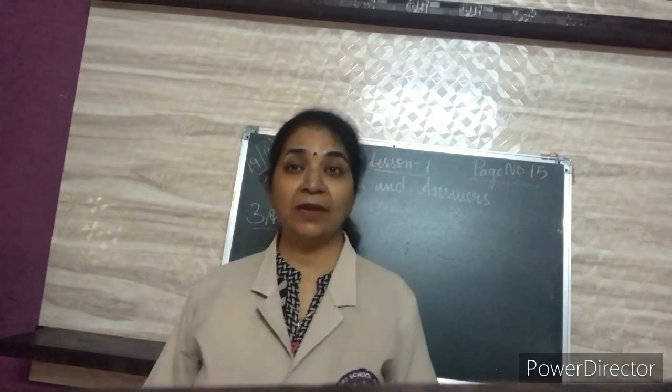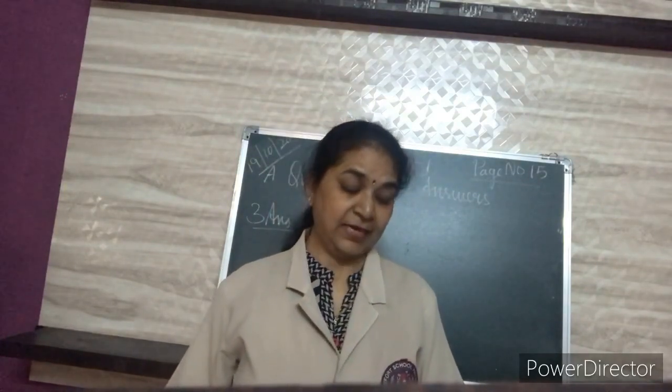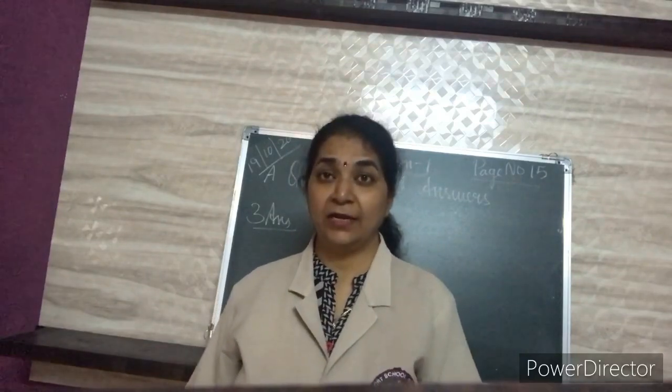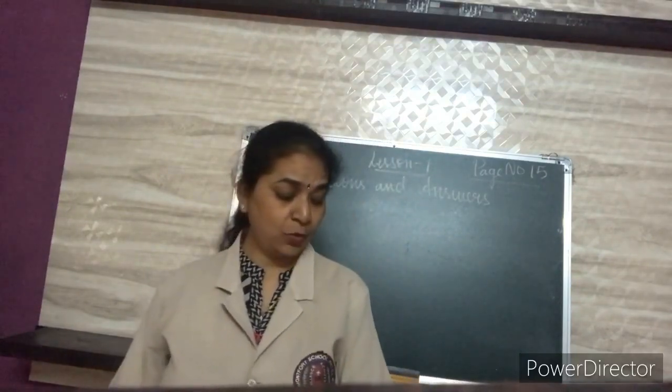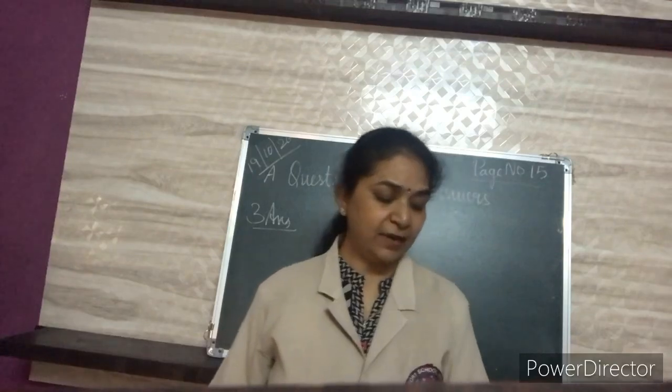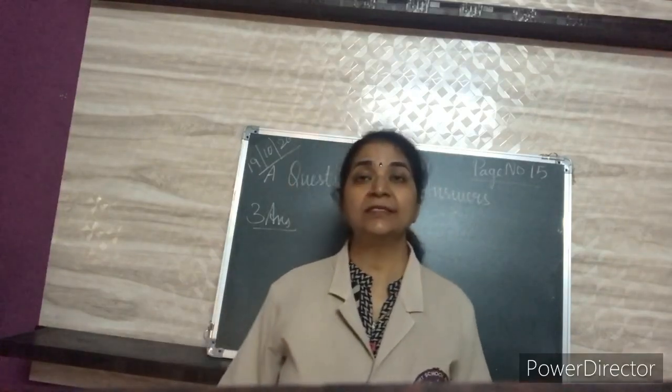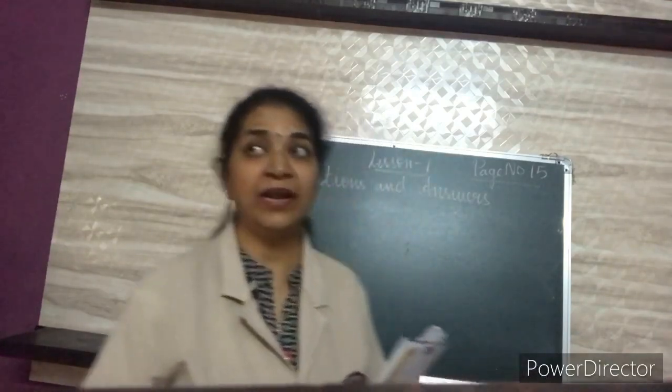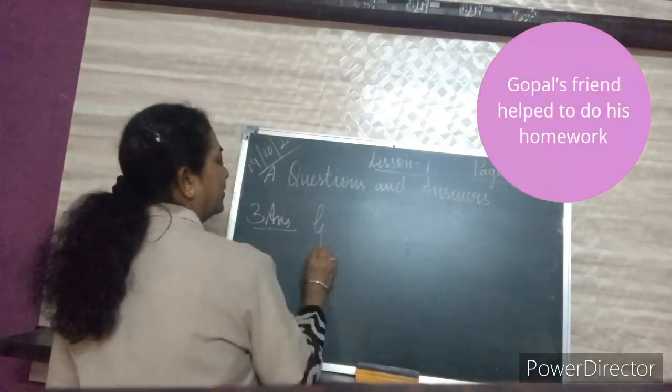See the word, help word, what is given? Yes, friend. So his friend helped Gopal. Gopal's friend helped Gopal to do his homework. Who helped?